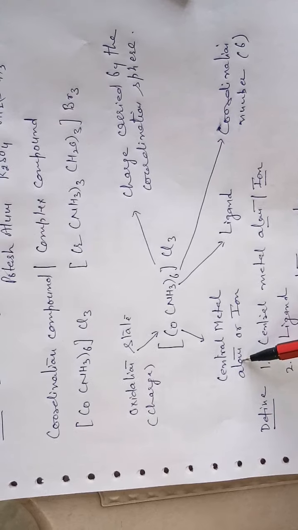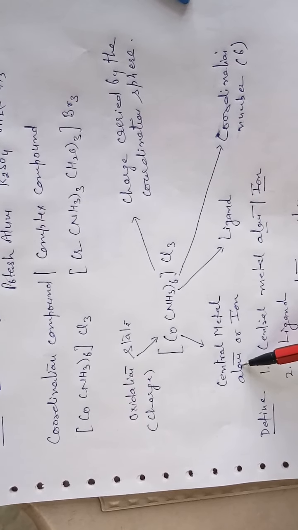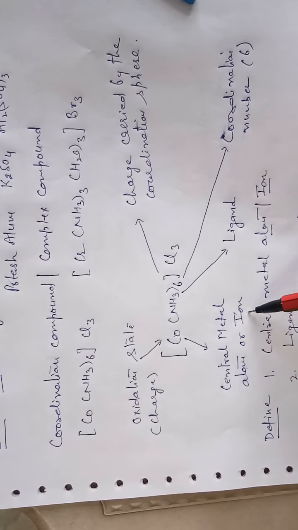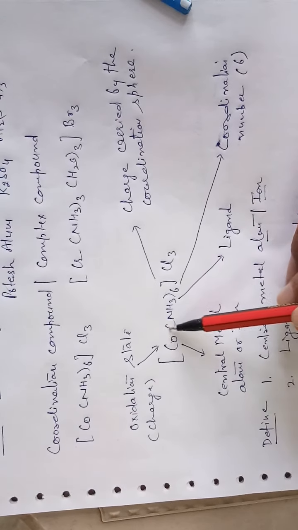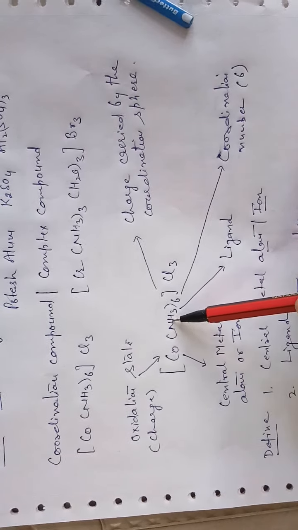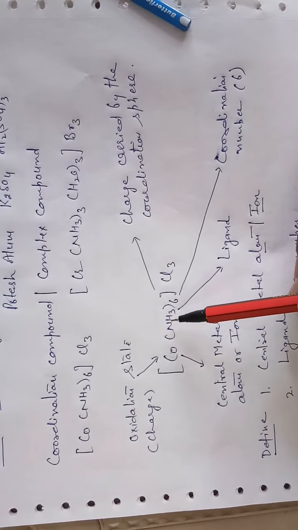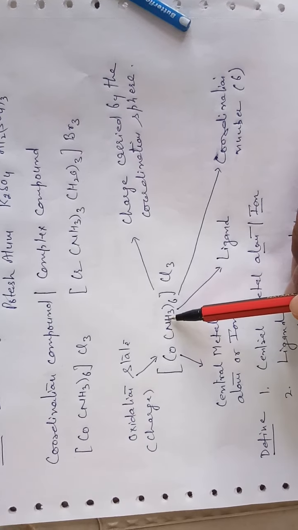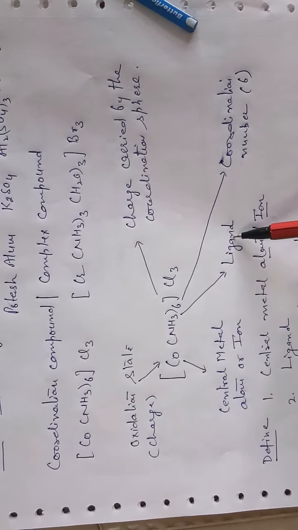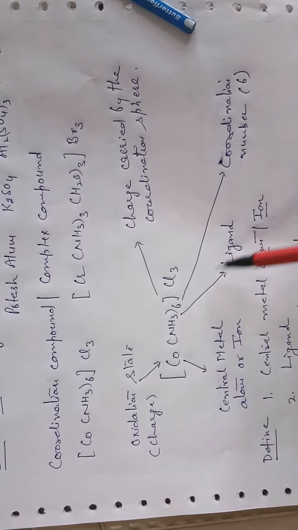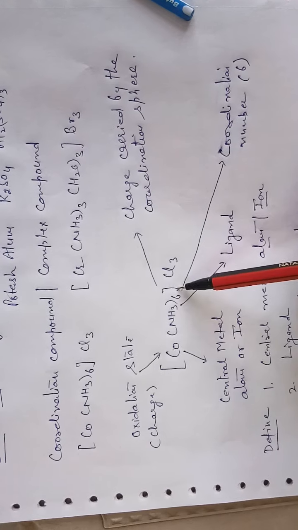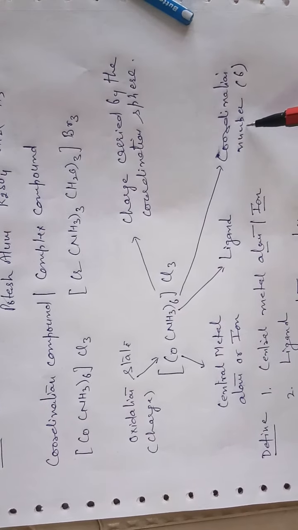If it carries no charge, it can be an atom. If it has charge, it is an ion. Then in the small bracket, ammonia or any other molecule, water, Cl, Br, NO2 negative, ONO negative, these are known as ligands. Number of ligands, 6, is known as the coordination number.